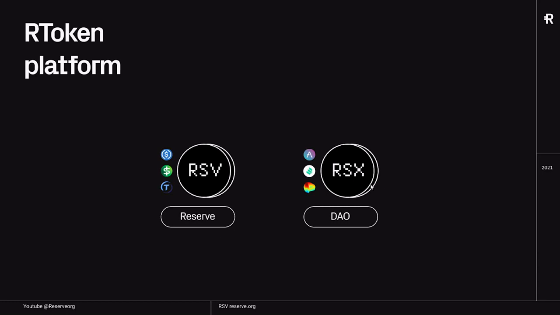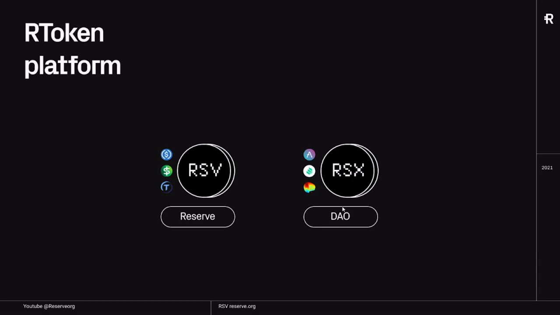We are also going to launch a second stablecoin, and I'm calling it RSX right now because we haven't defined the real name yet. That will change soon. But basically, we're going to create a second stablecoin, which will be backed by DeFi yield bearer tokens, which are tokens from protocols like Aave, Compound, or Curve that will basically generate some yield for the holder.